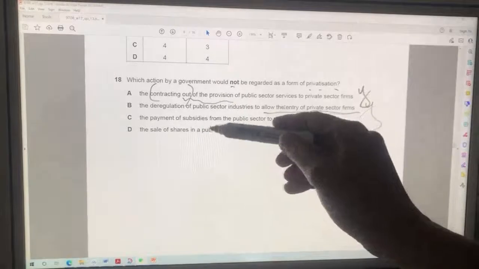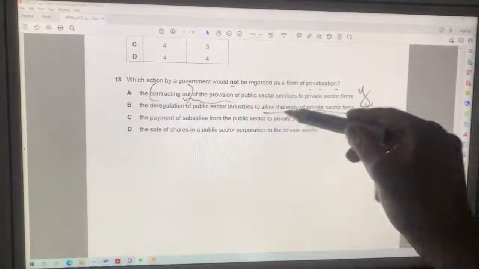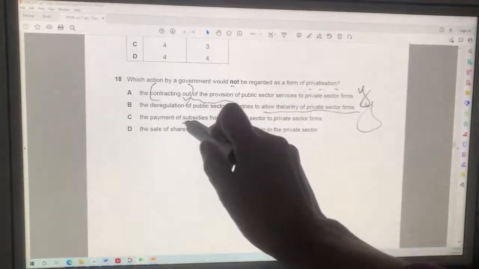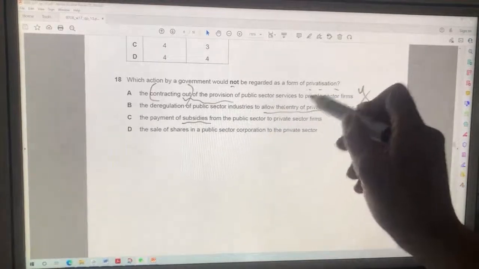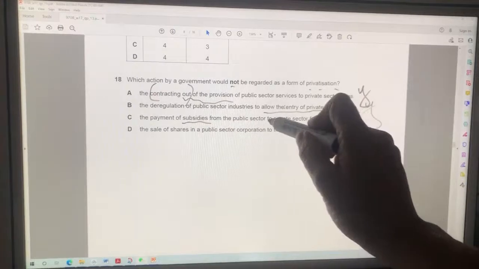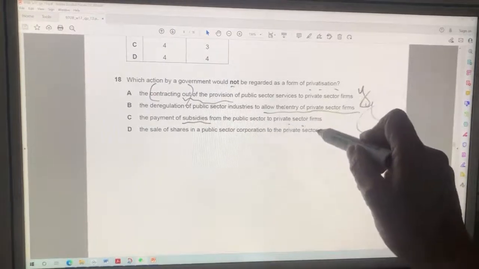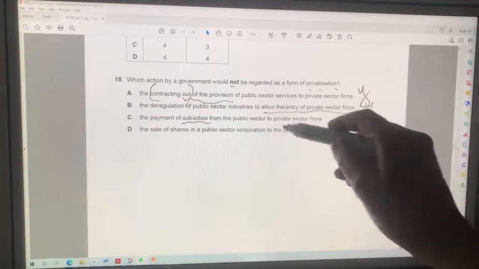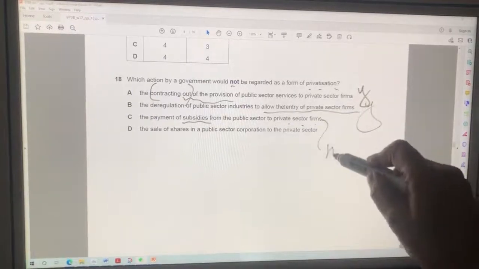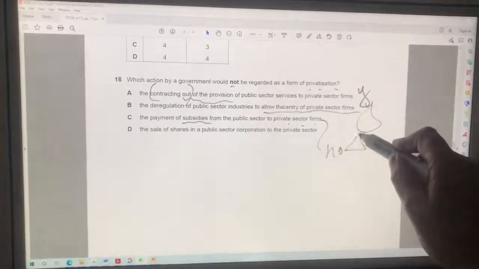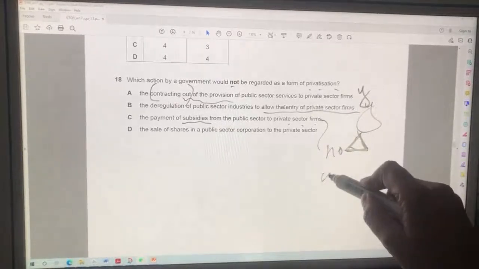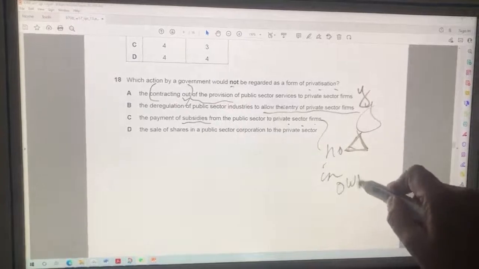Let's see. C says the payment of subsidies from the public sector to private sector firms. Subsidies are not privatization. They're support for private sector firms, but the ownership has not changed. No change in ownership.